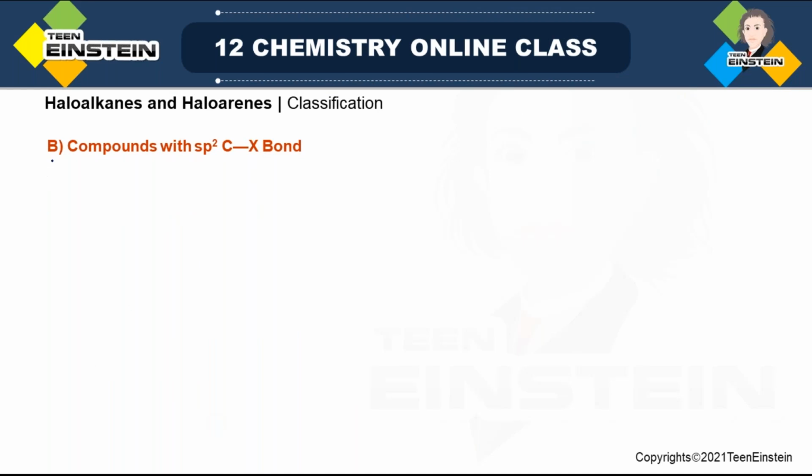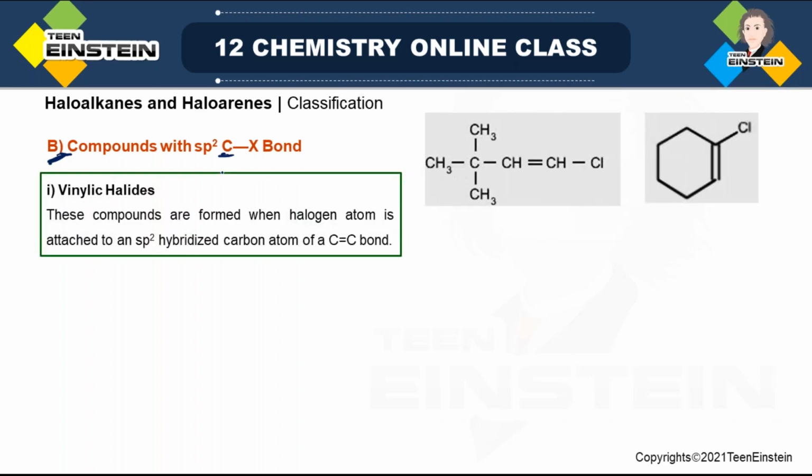Now after finishing A, next it will be B, that is compounds with sp2 C-X bond. Now the carbon with which the halogen is attached is itself sp2. It is not that it is sp3 and then attached to some sp2. No. Directly the halogen atom is attached to an sp2 hybridized carbon. And under this also you will have some different types.